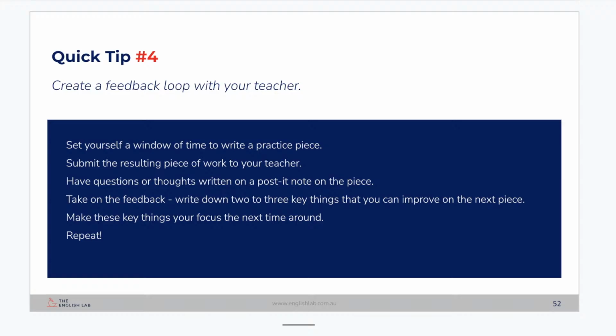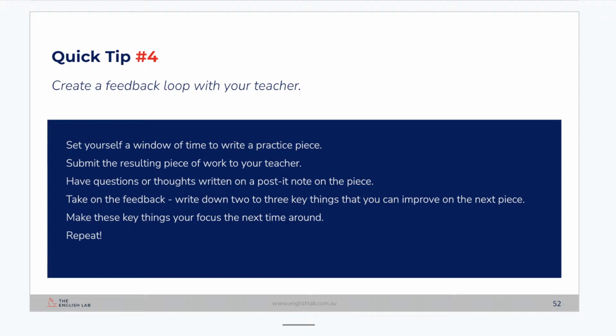With that in mind, we're at quick tip number 4: create a feedback loop with your teacher. So set yourself a window of time to write a practice piece. I'm going to talk more about that a little bit later. Submit the resulting piece of work to your teacher. All right. You should feel good about the fact that you sat down for an hour and you've got these papers in your hand. You're like, yeah, I wrote this. Submit it to your teacher with a reasonable expectation of their time. Sometimes you might want to say, hey, rather than you taking this home, do you perhaps have some time for me to sit down just for 10 minutes with you after you've read it? And you can just give me verbal feedback after having read it quickly. All right. Be reasonable with your teacher with these types of things.